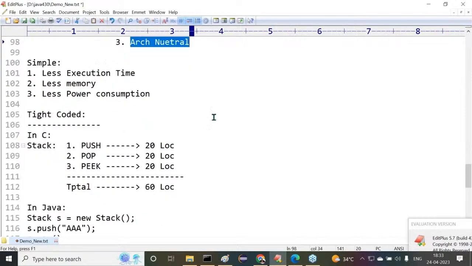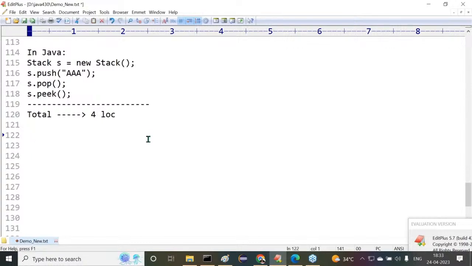The last one is the architectural neutral programming language. What is the meaning of this? Observe carefully, straightforward information. Sun Microsystems wanted to prepare a new programming language. It should not be bound to a particular operating system and a particular hardware system. It must execute its applications in all operating systems and all hardware systems. In that way, they wanted to prepare a new programming language.